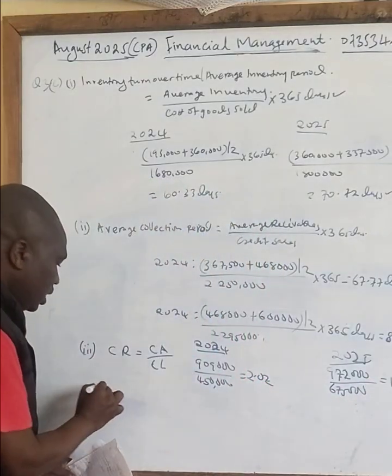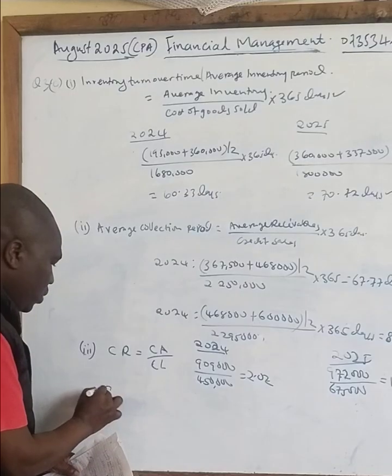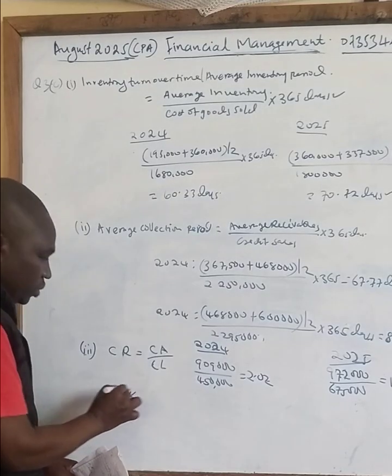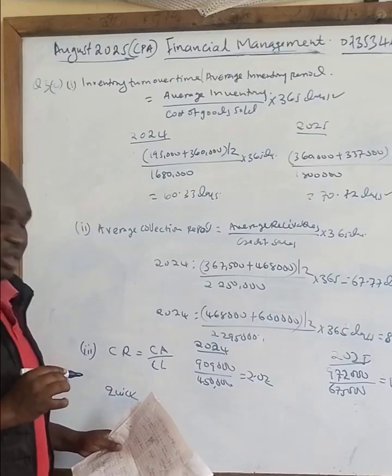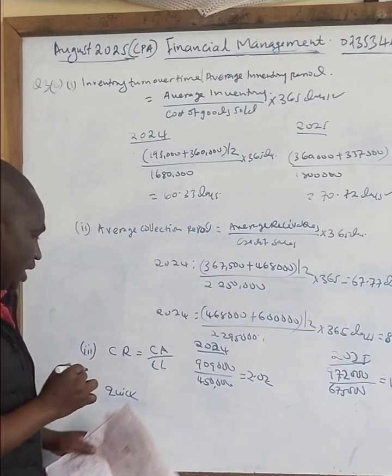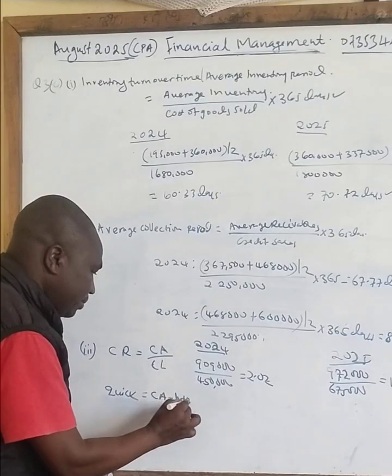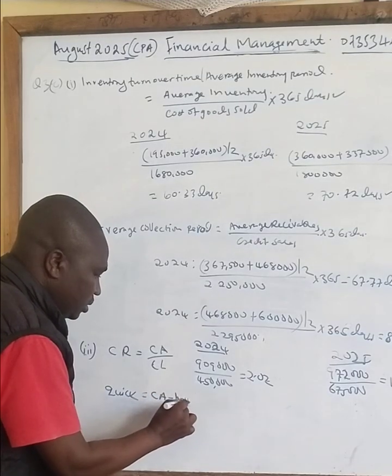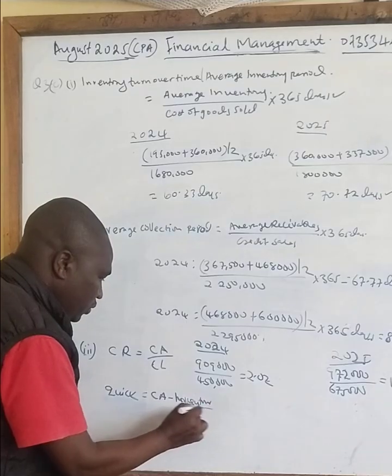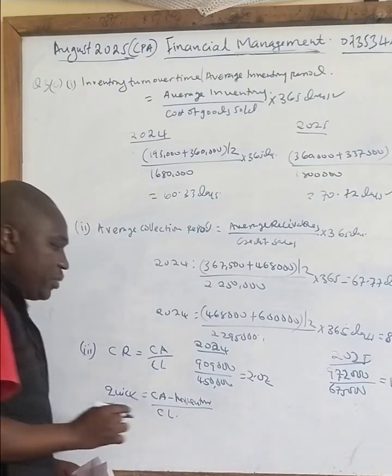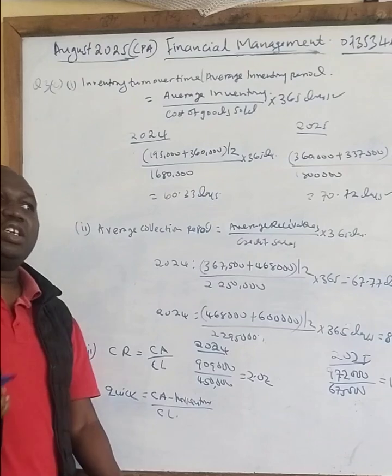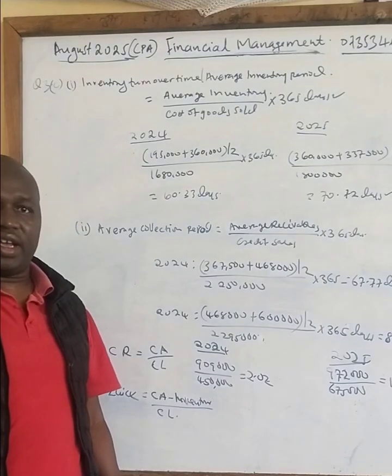Then we have now the quick asset ratio. We also call it the acid test, quick ratio, which is now current assets minus any inventory, divided by current liabilities. Why are we subtracting inventory? Inventory means that it will not be quick cash.